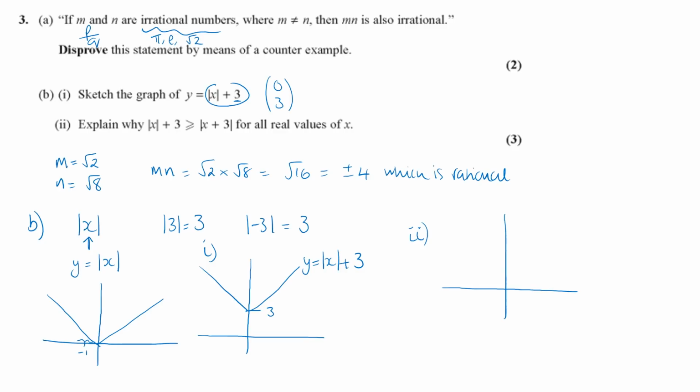If we think of just the graph x plus 3 without the mod, that has just got gradient 1, y-intercept at 3. So it's just going to come down with gradient 1. Now when it hits the y-axis there, it's not gone negative, so it can continue on. It's only going to be a problem when it gets to the x-axis, and that's where it'll be reflected.